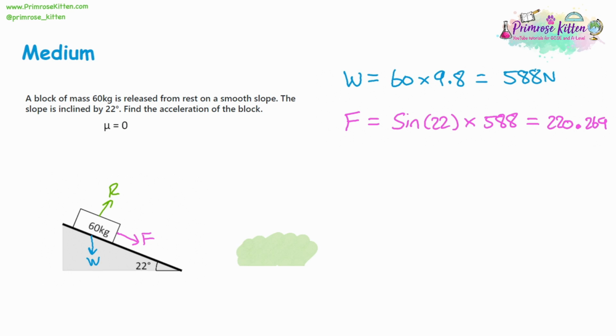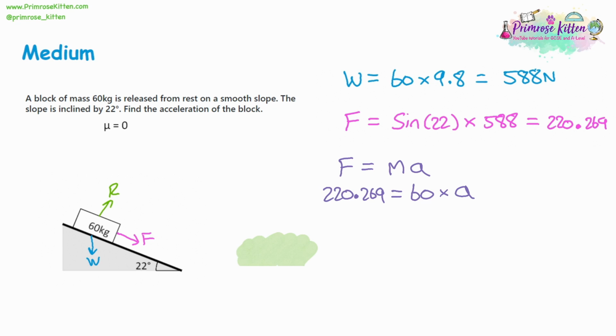So we've got the force going down the slope. This is what we covered so far in the last few questions. So what's new? How do we find the acceleration? Well, remember, the force is equal to mass multiplied by the acceleration. So we calculated that the force is 220. We know the mass is 60 kilograms, and that's being multiplied by the acceleration. So what we need to do now is divide that downward force down the slope by 60.